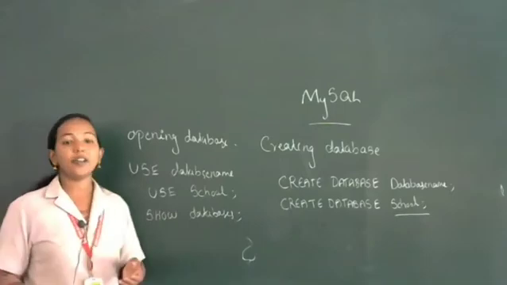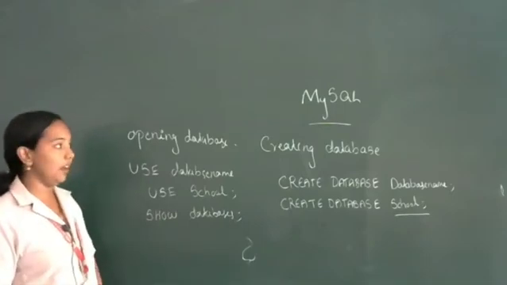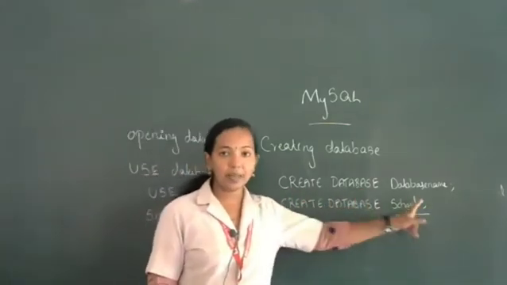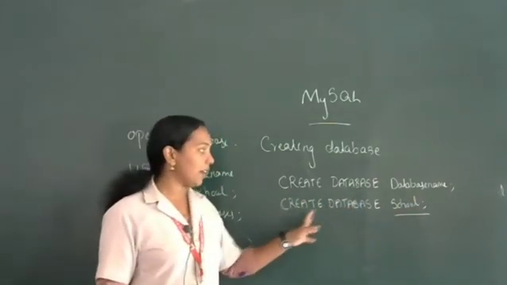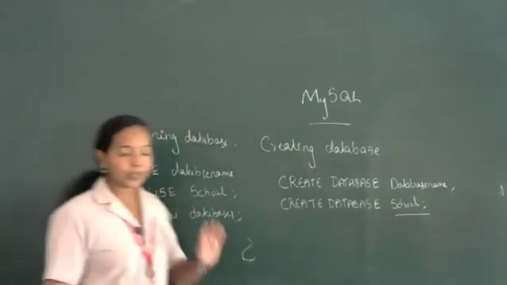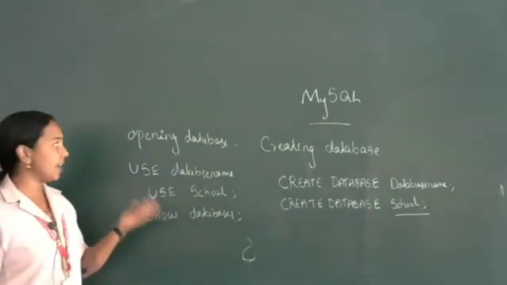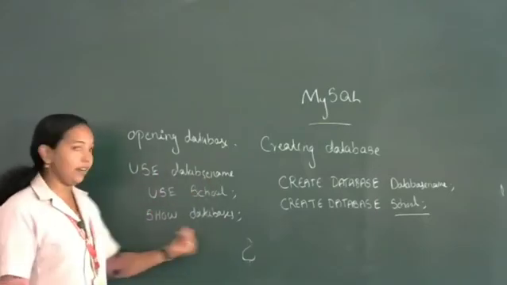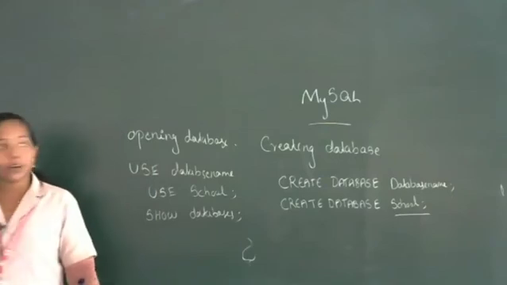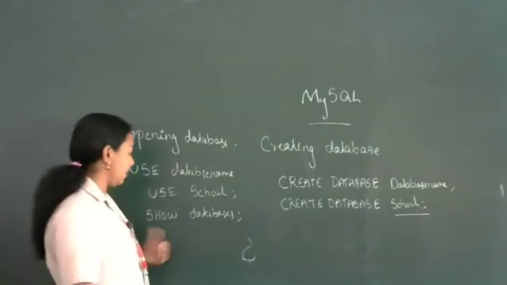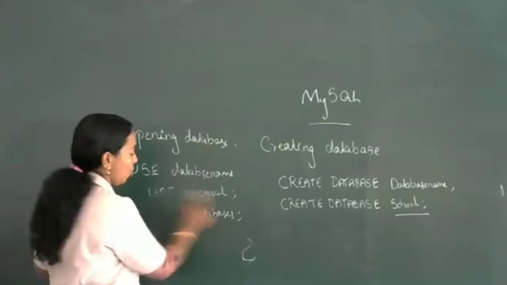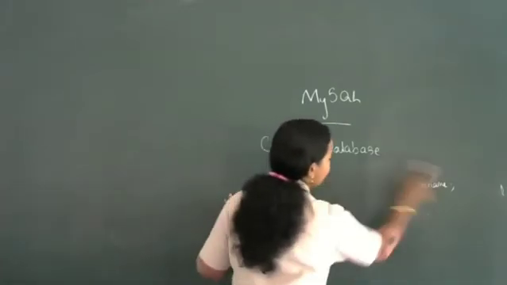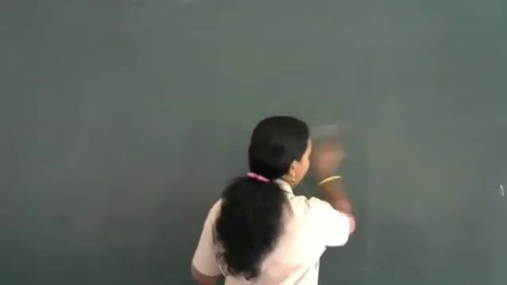So these are the different types of commands that we are using in MySQL. For creating a database, we use CREATE DATABASE, database name. Example: CREATE DATABASE school. Then to open a database for transactions, we use USE database name. For displaying the databases present, we use the SHOW command.